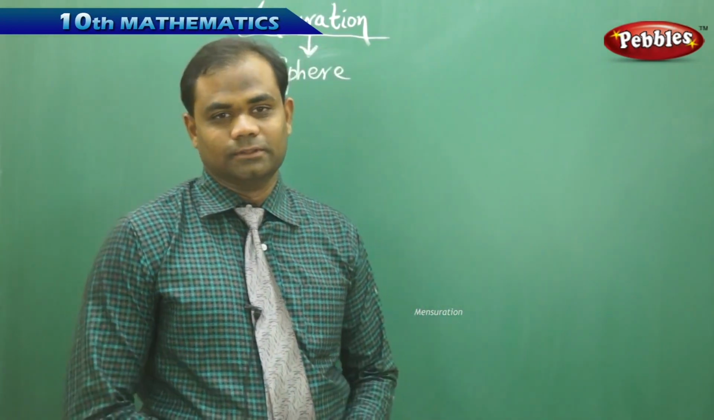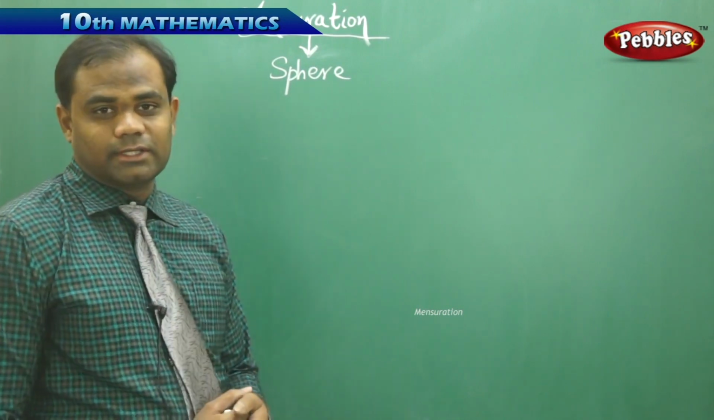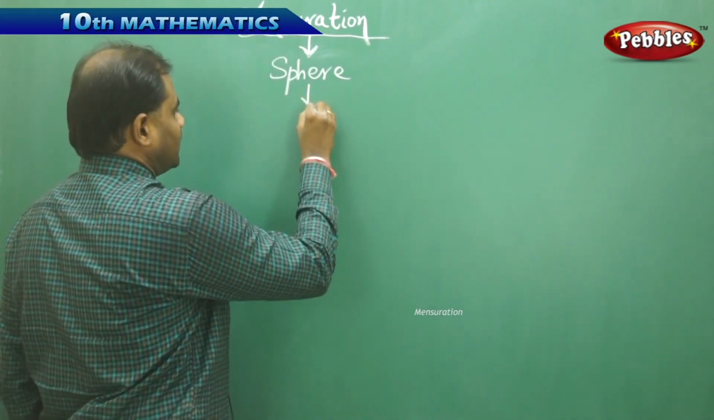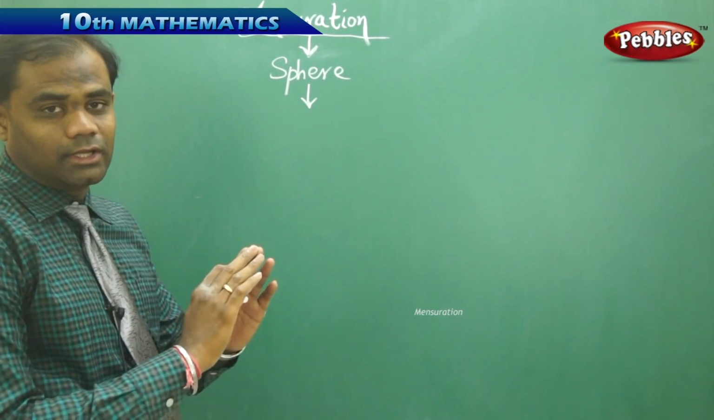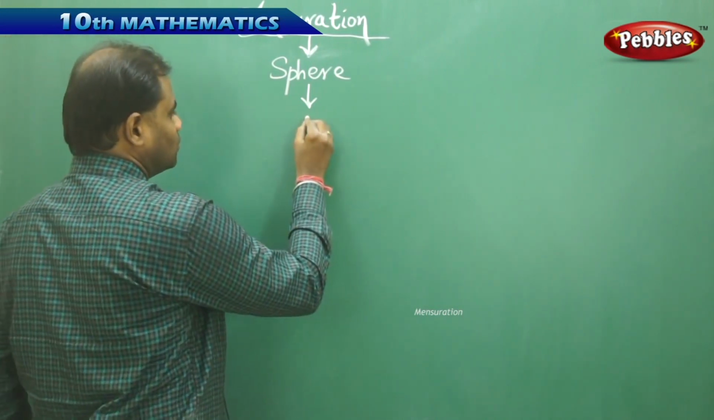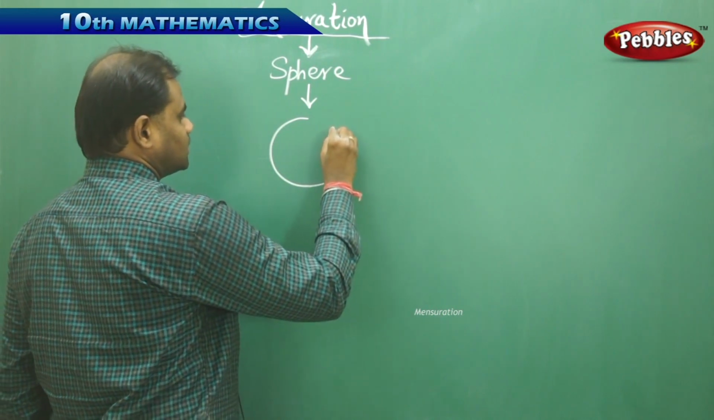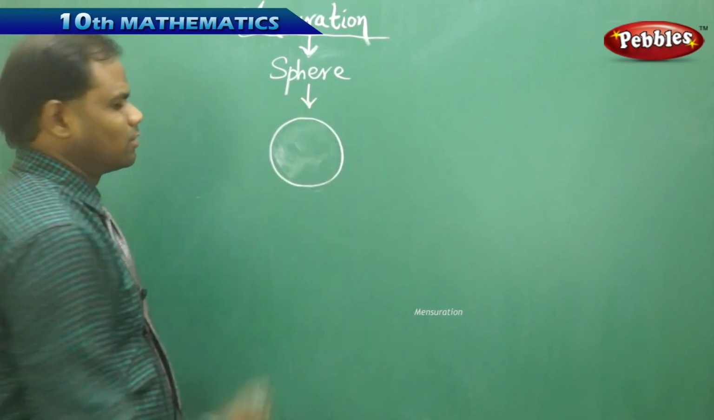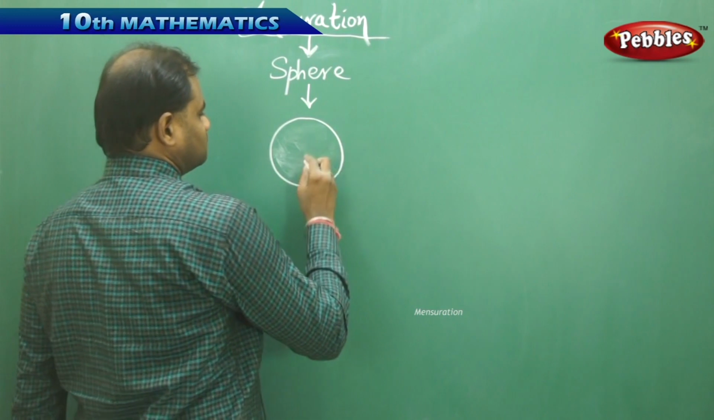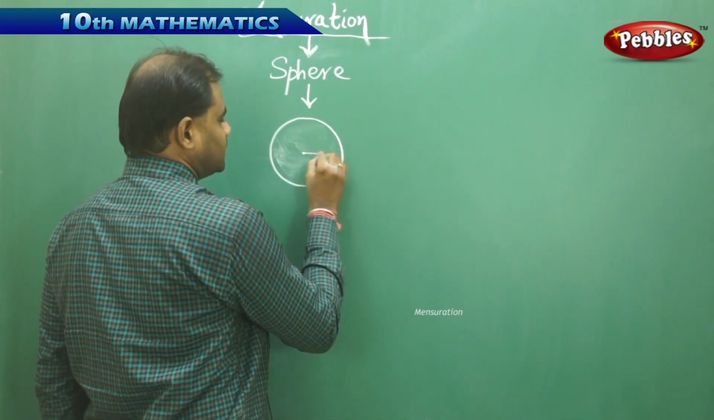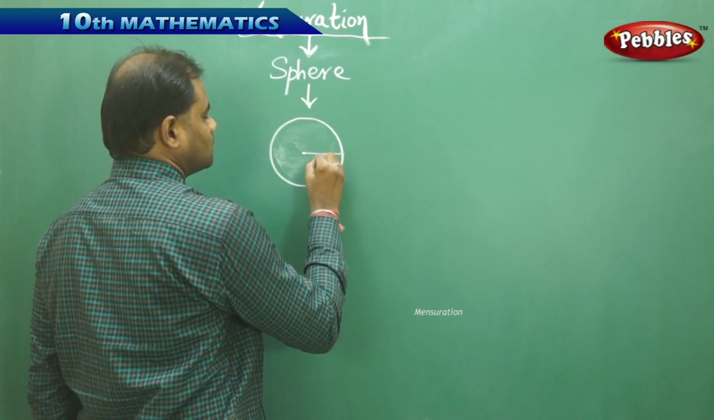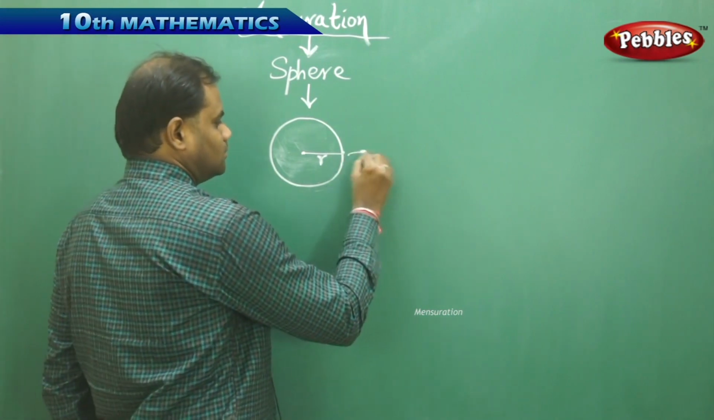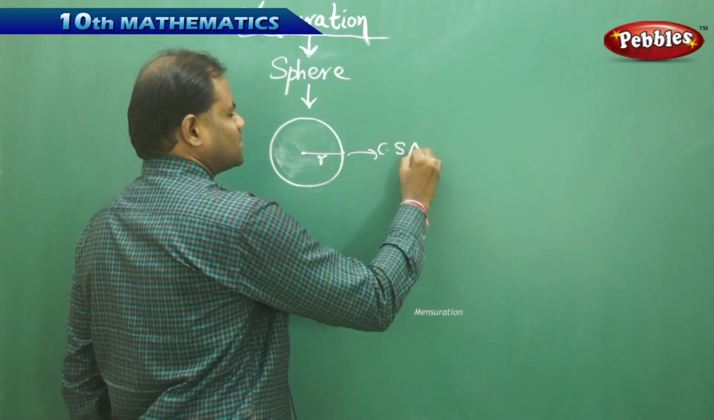The next is the sphere. Now in a sphere, let's see what is the difference between a curved surface and a total surface. As we know, every part of the sphere is a surface which is curved. Therefore, the whole total surface area is nothing but the curved surface area. This is a sphere, or a globe, or a football or a cricket ball. So in this sphere, suppose my internal radius is r, the distance from the center to one of the corners of the sphere is r.